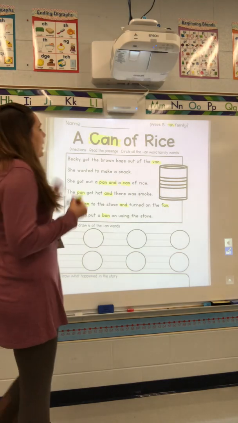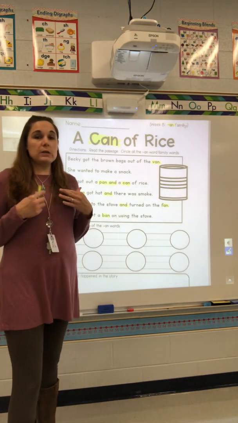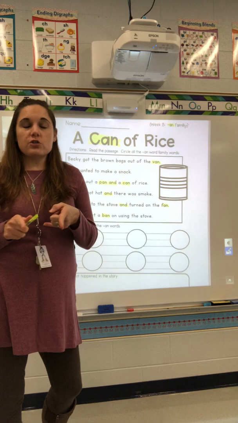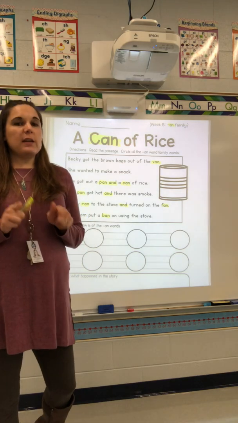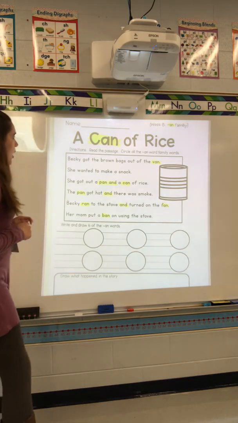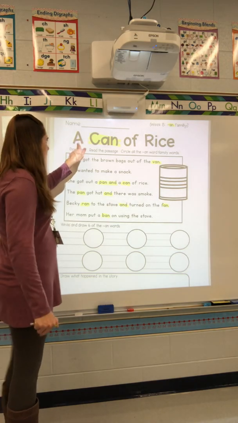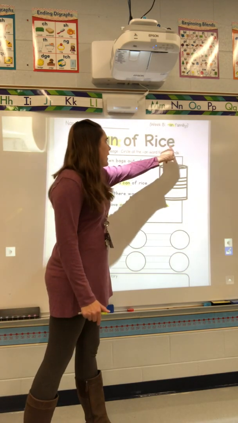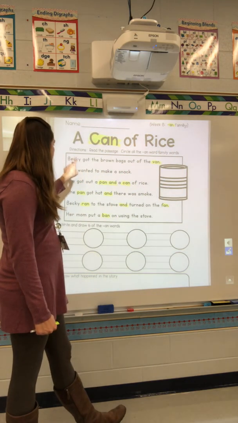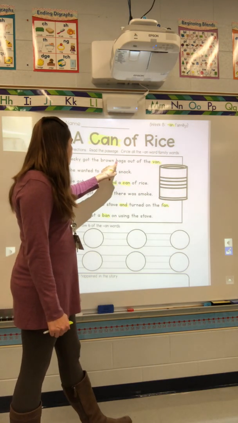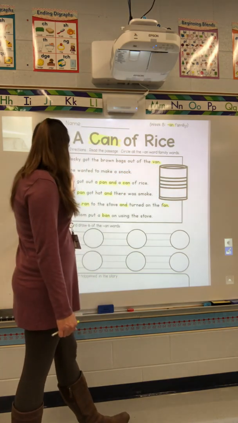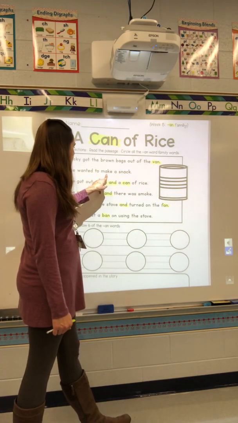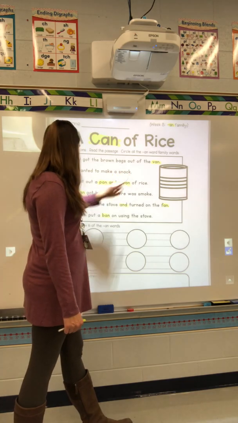Now, I read the passage to you. Now I want you to try to read it with me. I'll go a little bit slower, but I want you to try to read it with me, okay? All right, so let's start with the title. Ready? A can of rice. Becky got the brown bags out of the van. She wanted to make a snack.